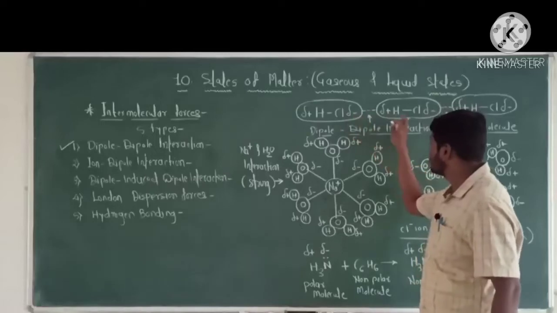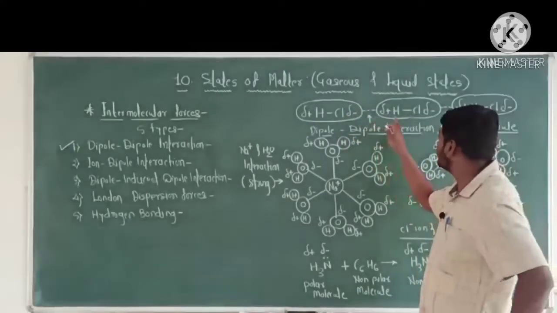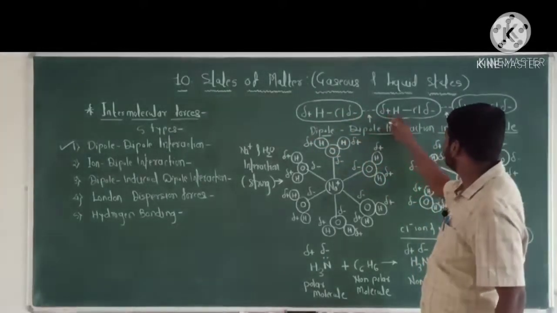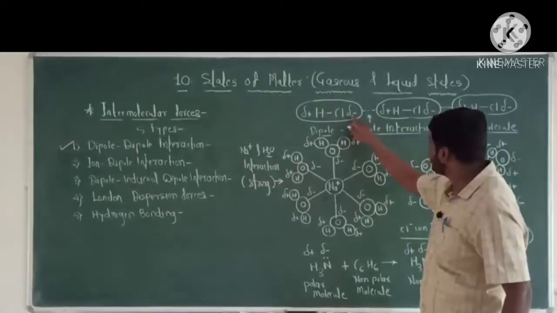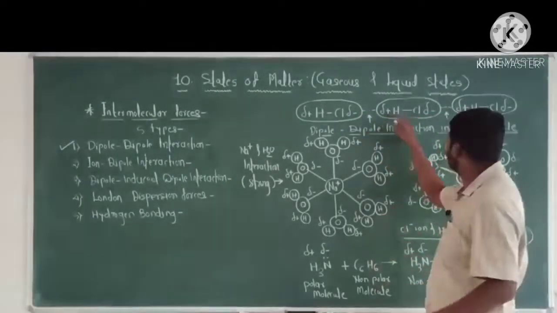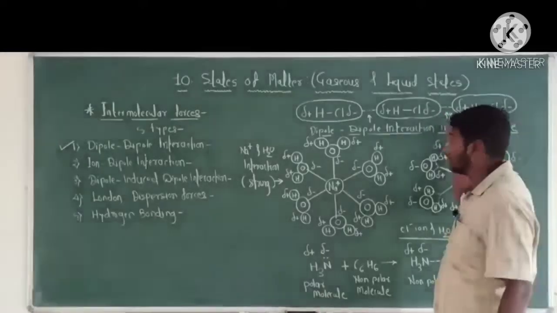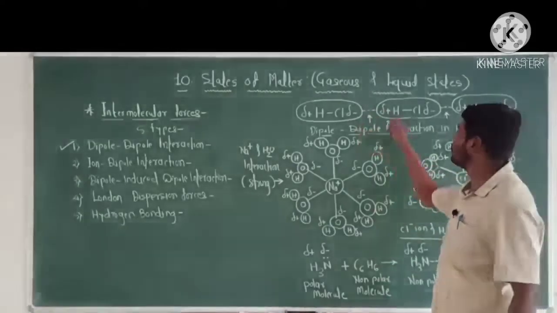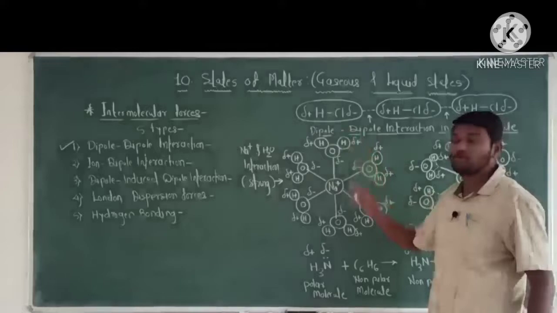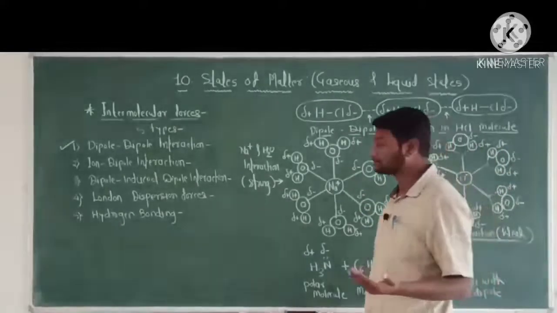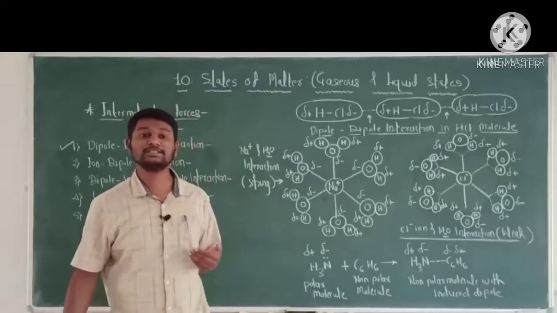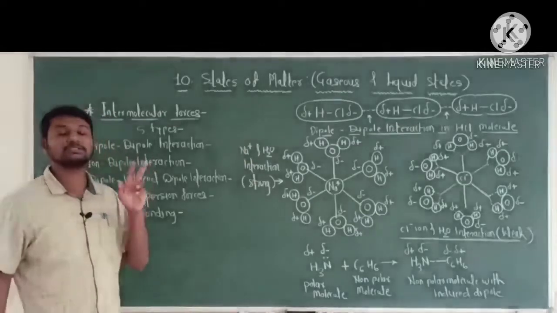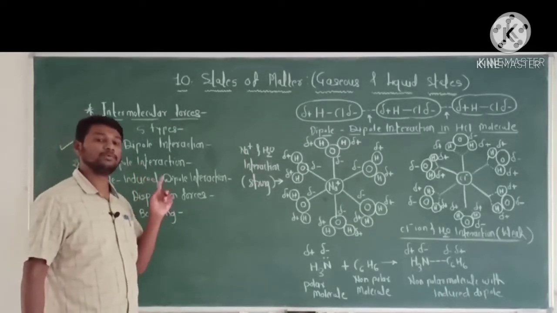Here, these are the polar molecules. This is the positive end, this is the negative end, this is the positive end, this is the negative end. Here, this negative end interacts with the positive end, the opposite end. The interaction between oppositely charged ends of polar molecules is called dipole interaction. The dipole interaction arises due to the electrostatic force of attraction.